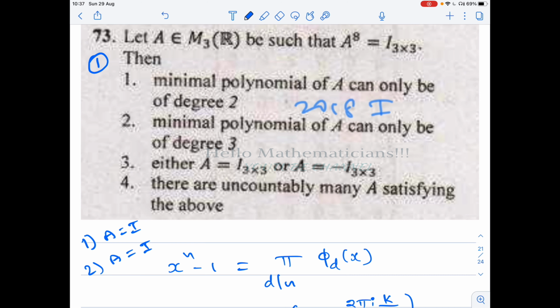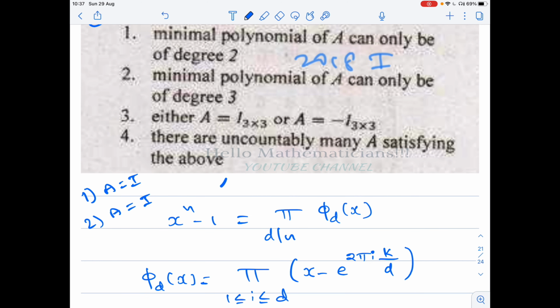In general, you can look at matrices alpha times I. These are diagonal matrices with all the diagonal entries equal to alpha. For these matrices, the minimal polynomial is x minus alpha. Why? Suppose I take A to be alpha I, and I substitute the matrix A in this polynomial, say this polynomial is f of x.